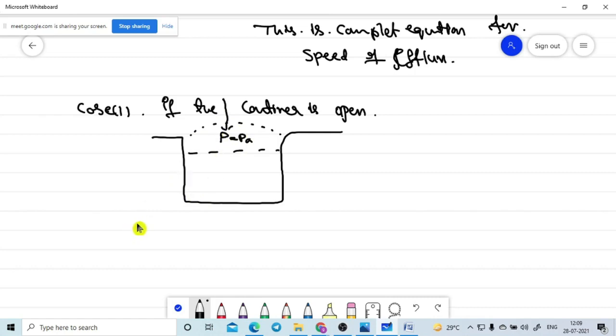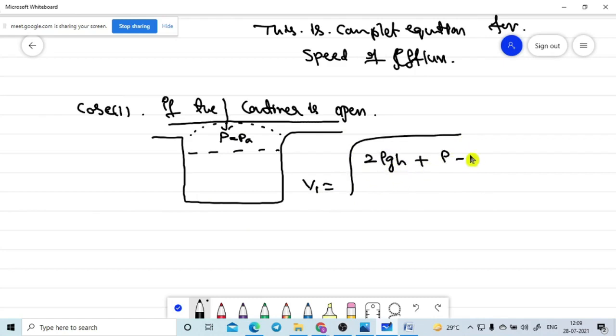If it is an open container, P will become PA, then the speed of efflux V1 is equal to the square root of 2 into rho GH. First of all, I am writing the formula: P minus PA divided by rho, complete, divided by 1 minus small a divided by capital A, whole square. 2GH. 2GH into P minus PA divided by rho into this one.